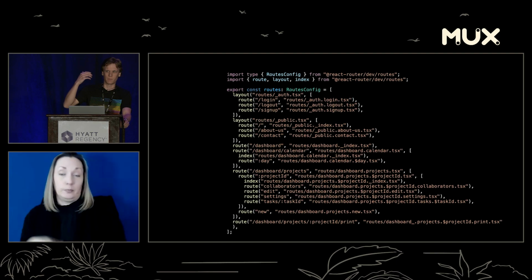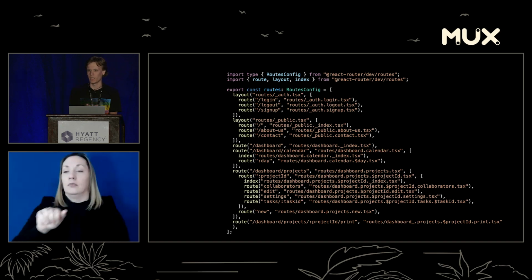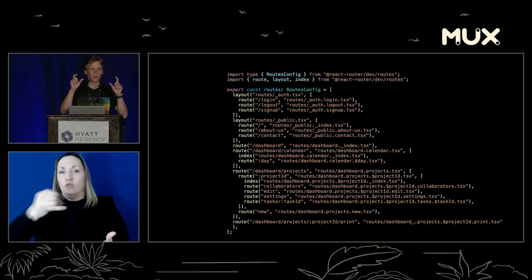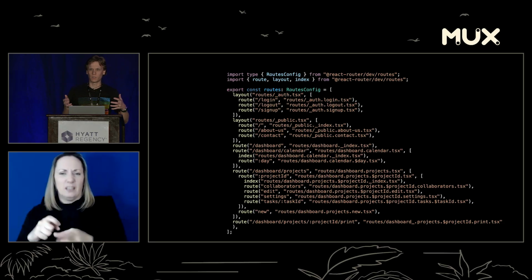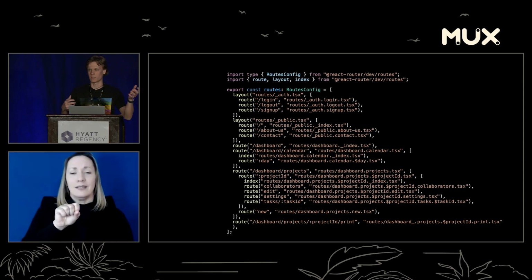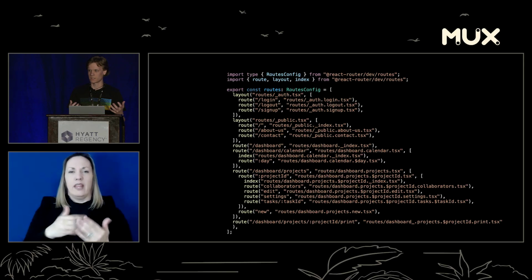We went back a step and we put it back in JavaScript because this is where your routing kind of should be. It should be this kind of config. So the way this works is this is just an array of a bunch of objects, and the layout, route, index, those are actually just little functions that just create a little object for you. If this seems weird, just think of JSX. It's the exact same thing. JSX is the syntax, right, that compiles down, or rather, executes down into creating these objects for you. So this is the exact same thing.